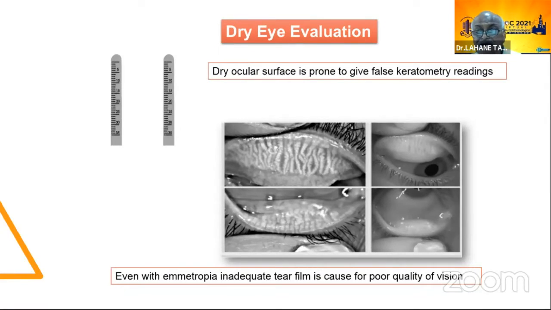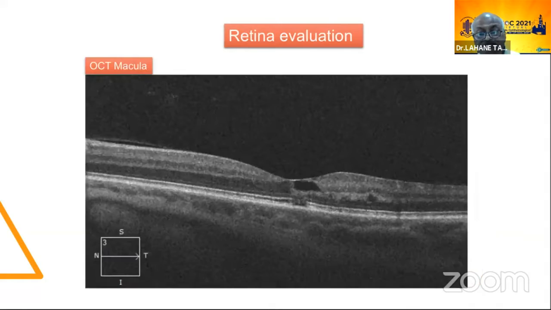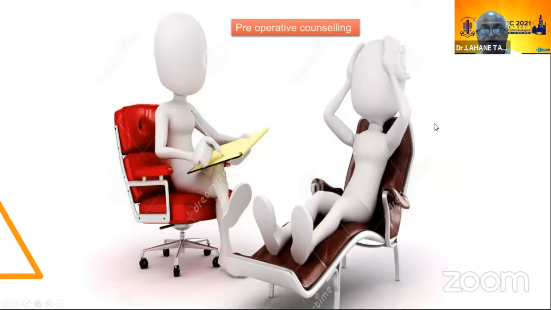Now, dry eye evaluation. See here, dry ocular surface, keratometry reading is important. Even with emmetropia, an inadequate tear film is a cause for poor quality of vision. Then the retina evaluation: the integrity of the macula is important because you are going for the premium IOLs.